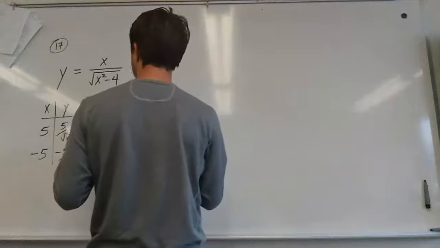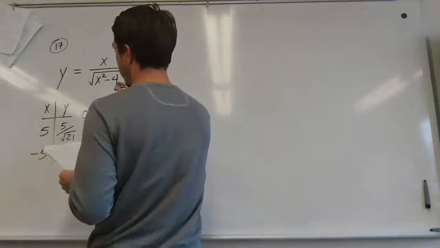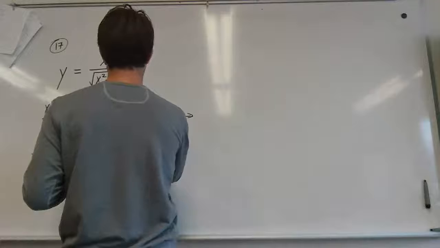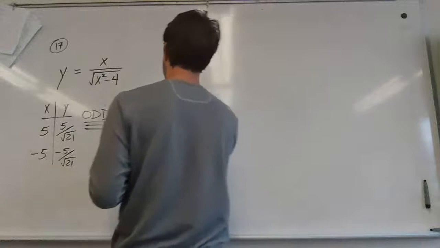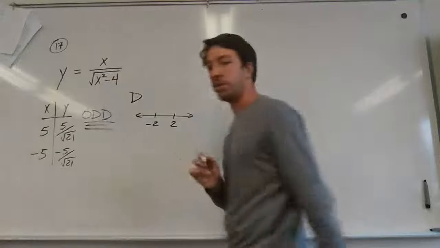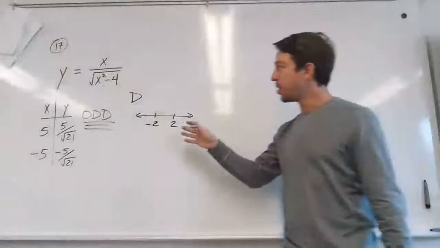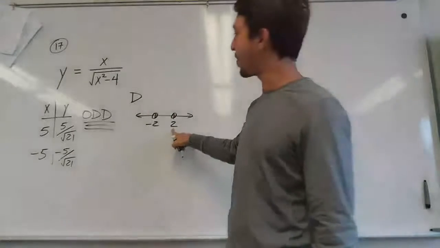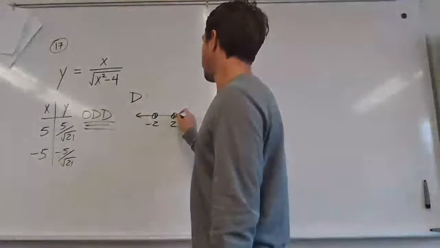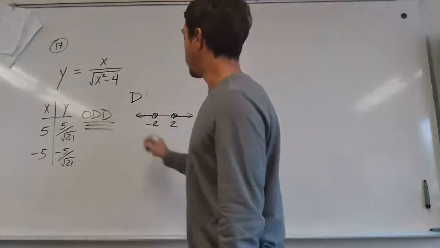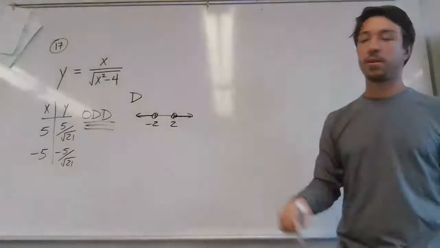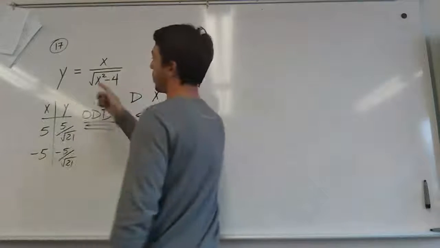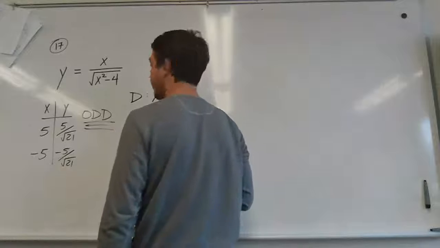Okay. Let's look at the domain. This one's a little different. See, it's not 4 minus x squared this time, it's x squared minus 4. So 2 and -2 are the vital values to look at. Again, x can't be 2, because you can't divide by 0. You can be bigger than 2, you can be less than -2, but you can't be between 2 and -2. It could be 3. 3 is fine. Plug in 3, you get 3 over root 5. Could also be 4.